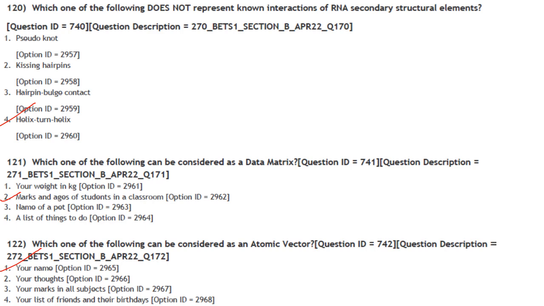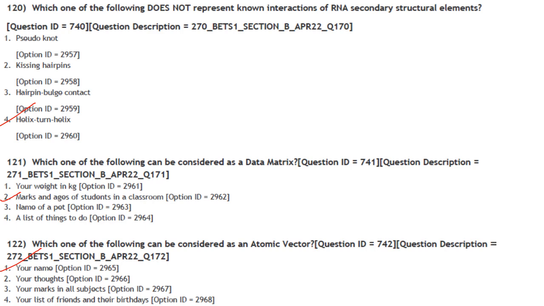Then next one. Which one of the following does not represent known interactions of RNA secondary structural elements? So it is helix-turn-helix. It is present in transcription factors. So the answer here is option 4. Then next one. Which one of the following can be considered as a data matrix? So marks and ages of students in a classroom. Answer is option 2.